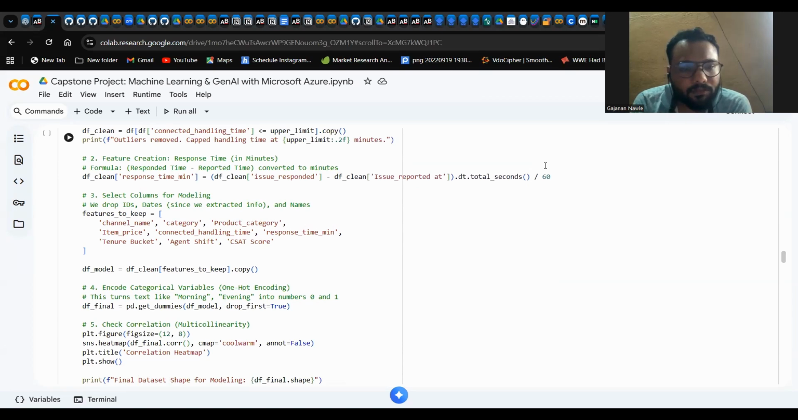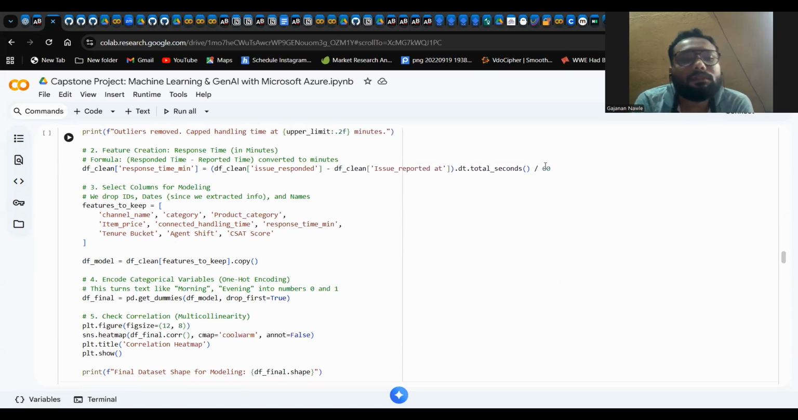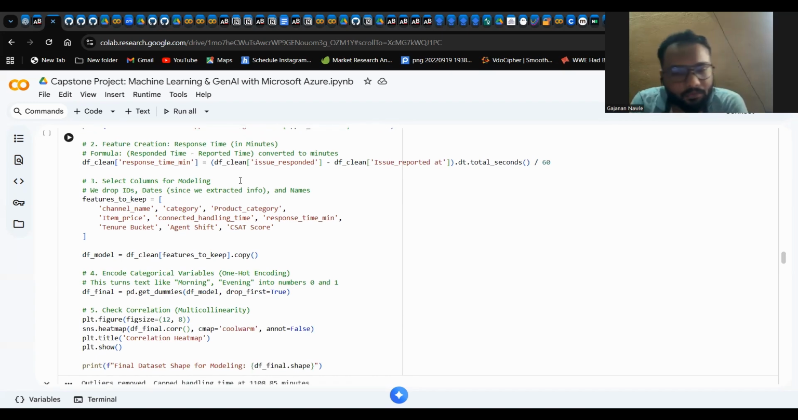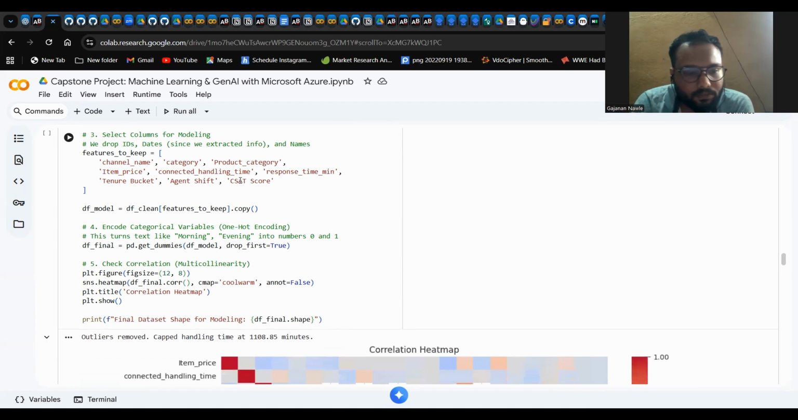Then I created a new feature called response time, which subtracts issue reported time from issue responded time. This gives us the exact waiting time, which will be a stronger predictor for the model than raw data.